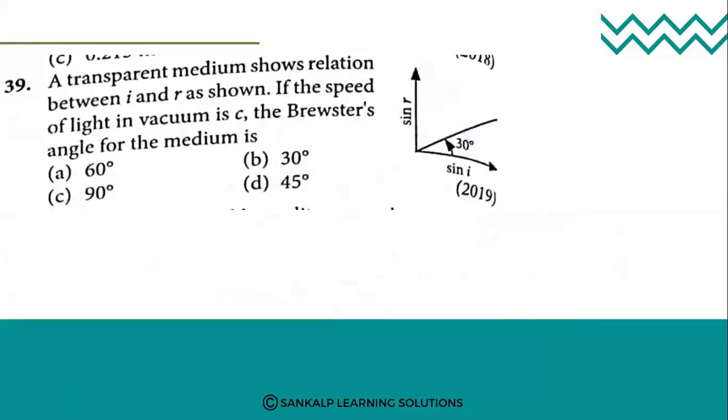So one more last question. A transparent medium shows relation between i and r as shown. If the speed of light in vacuum is c, the Brewster's angle for the medium is. So it is a direct question based on Brewster's law. According to Brewster's law, 1 upon mu is equal to sin r by sin i, that is mu is equal to sin i by sin r.